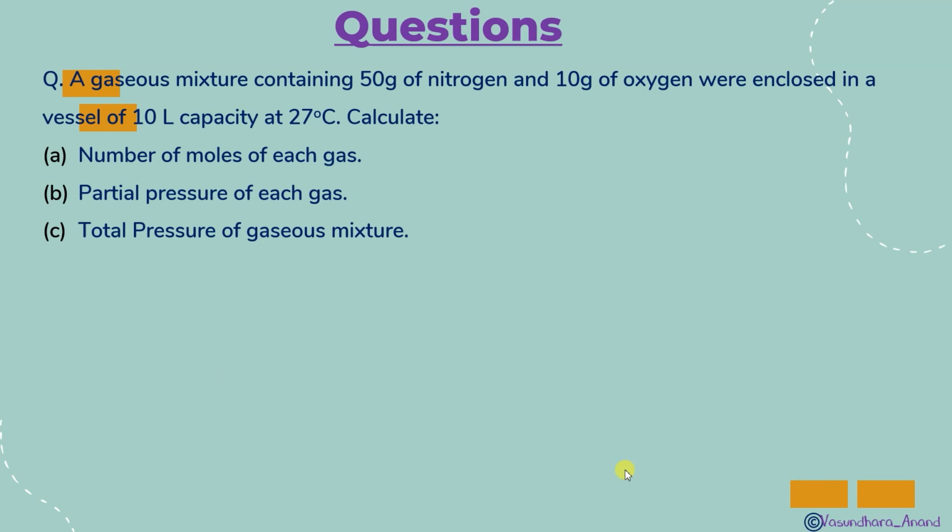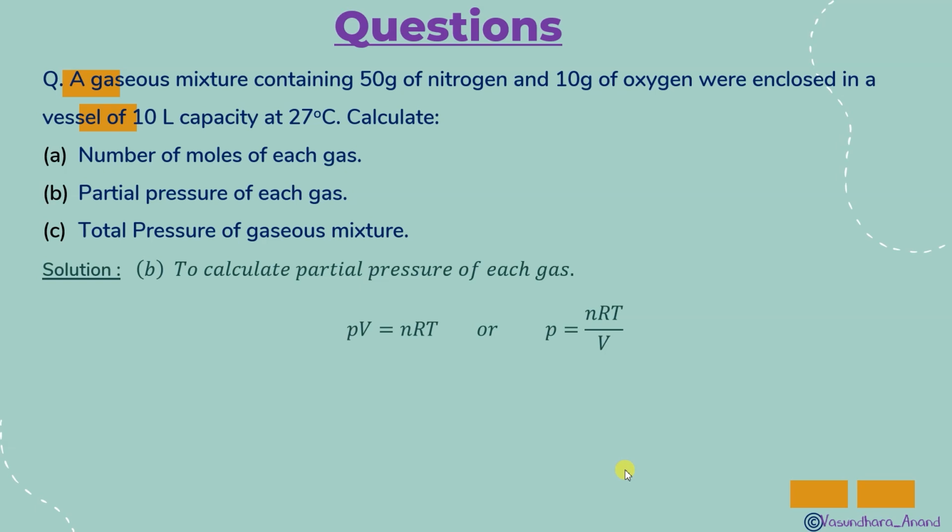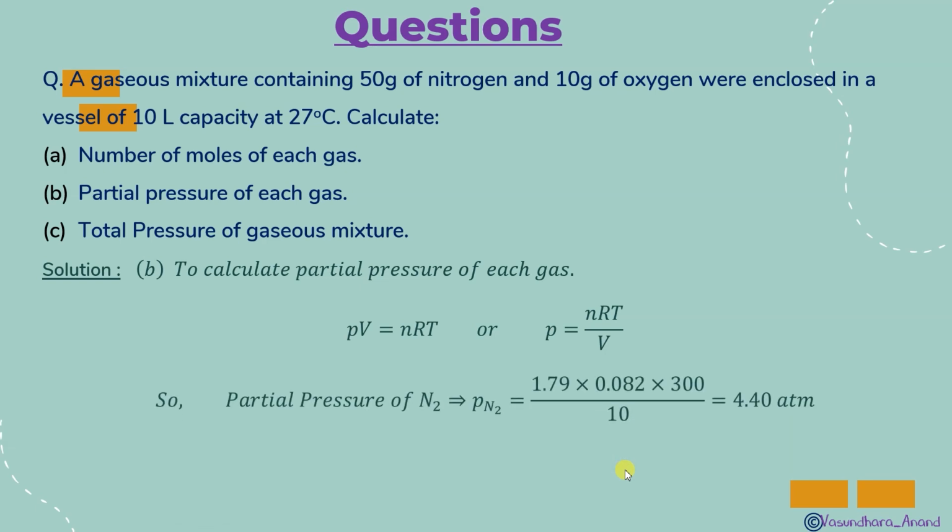Now, to calculate partial pressure, if we have to find partial pressure, what do we have to do? That is the formula given. Okay, you can use this formula. Otherwise, P total is not given, so you cannot use that mole fraction formula. P total you have to find now, so you cannot use the mole fraction into P total formula. So for partial pressure this ideal gas equation you have to follow.